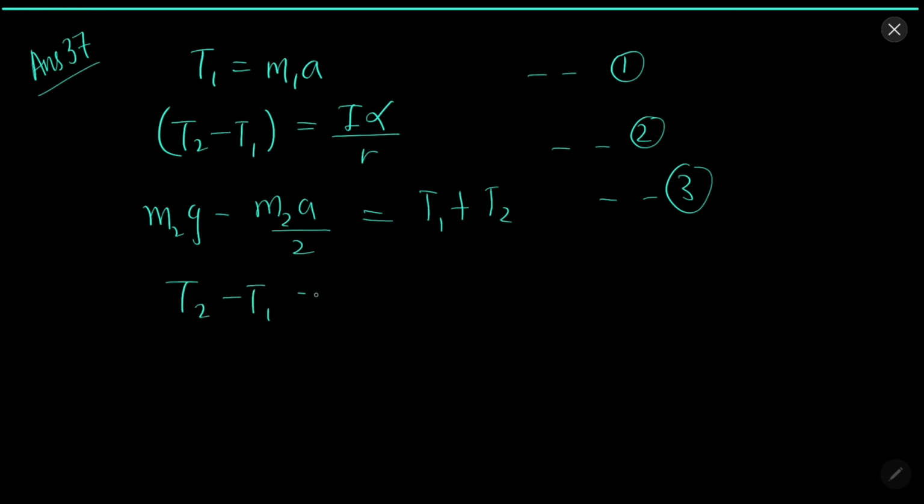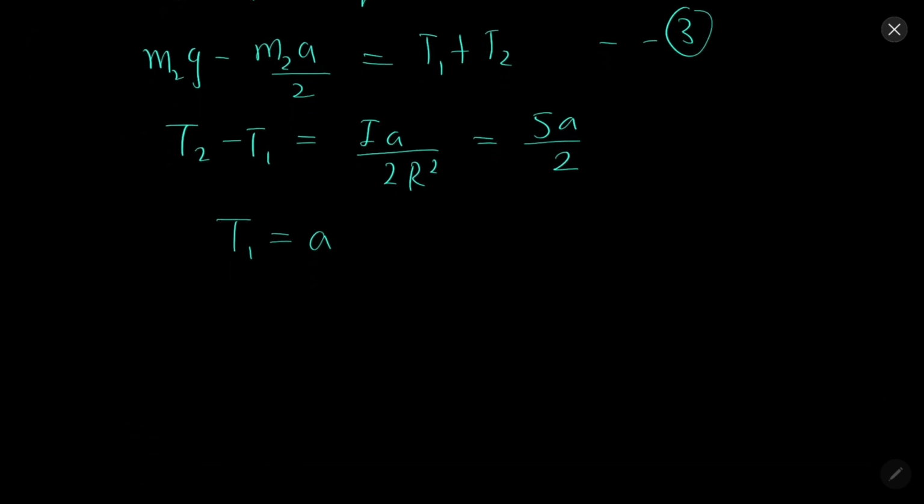T2 minus T1 is equal to Iα over r square, equal to 5a by 2, and T1 equal to a. T2 will be 7 by 2 a.